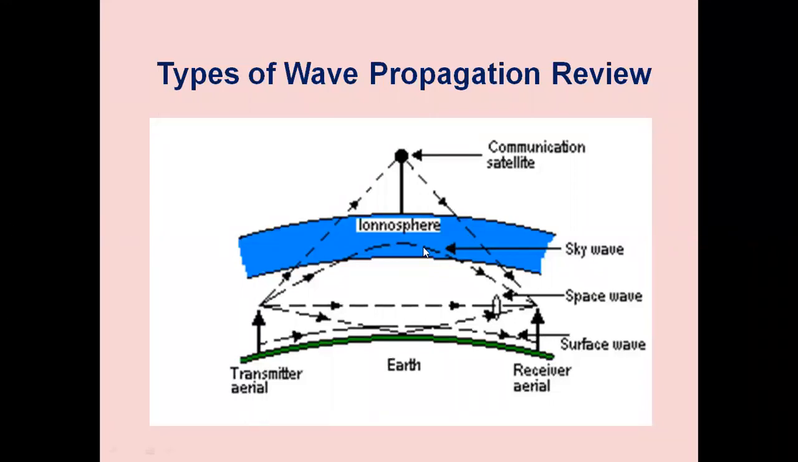The second one is the sky wave, also known as ionospheric propagation. Then space wave propagation, also known as direct wave propagation or line of sight wave propagation. Tropospheric scatter propagation, and extraterrestrial propagation or satellite communication.